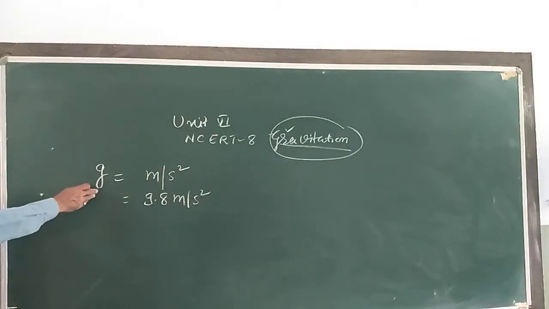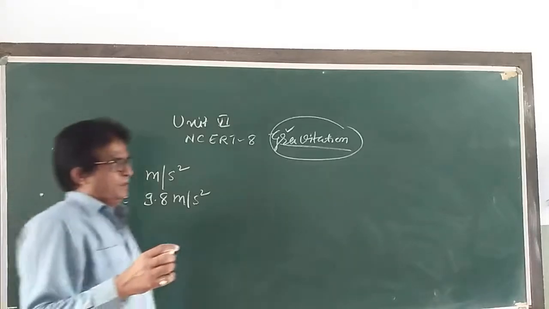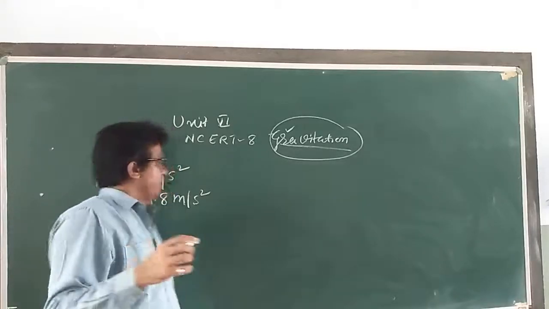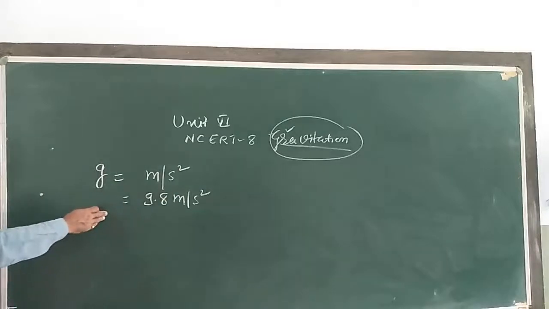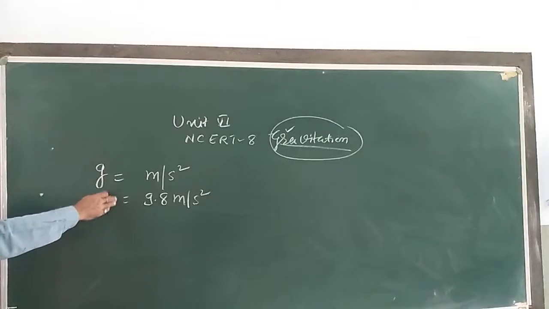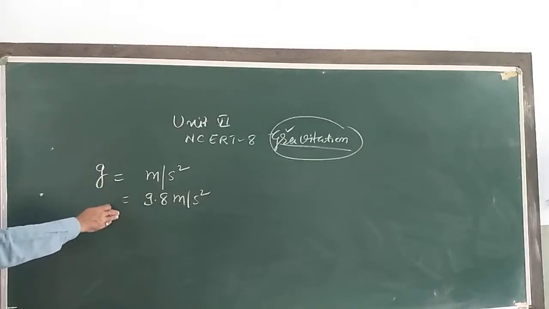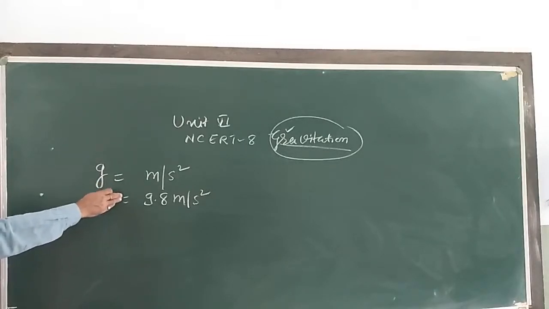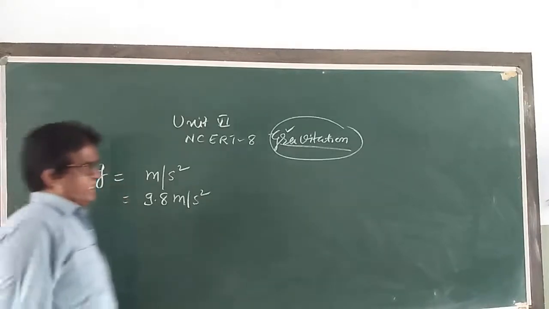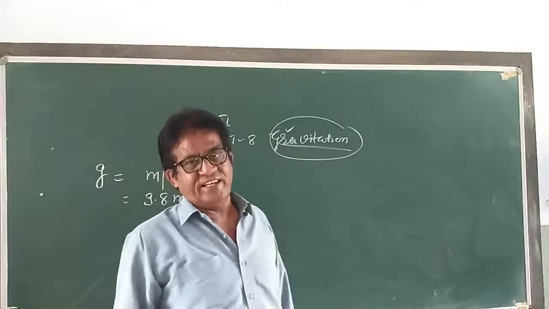The value of g is independent of the shape, size, mass, etc. of the body, but depends upon the mass and radius of the earth or planet due to which there is a gravity pull, जिसकी वजह से gravity pull लगता है.